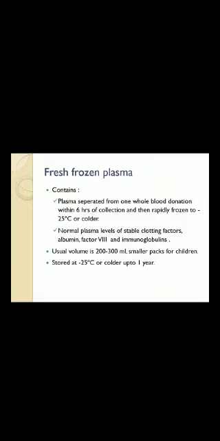It contains the plasma separated from one whole blood donation within 6 hours of collection and then rapidly frozen to minus 25 degrees centigrade or colder. Normal plasma levels of stable clotting factors like albumin, factor 8 and immunoglobulins. Usual volume is 200 to 300 ml, smaller packs for children. Stored at minus 25 degrees or colder up to 1 year.